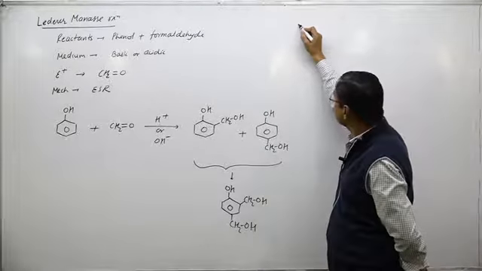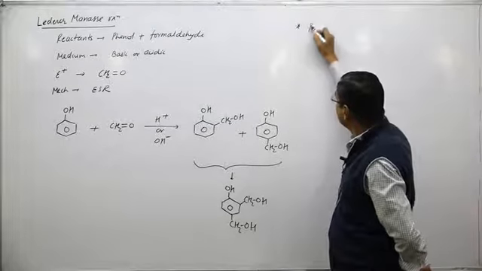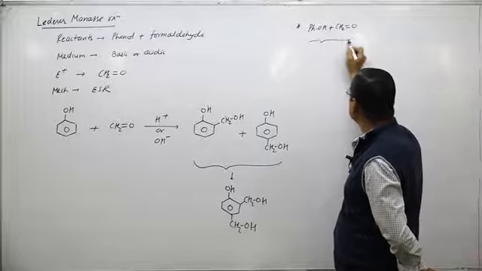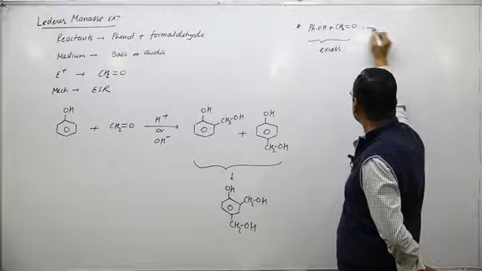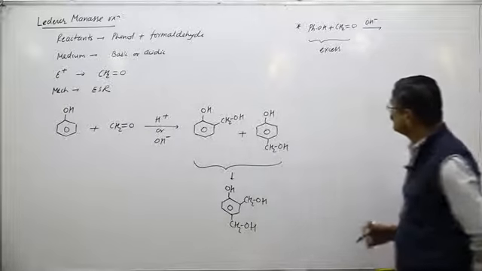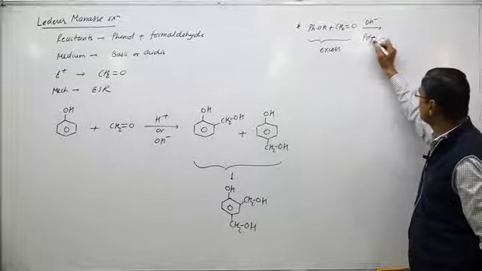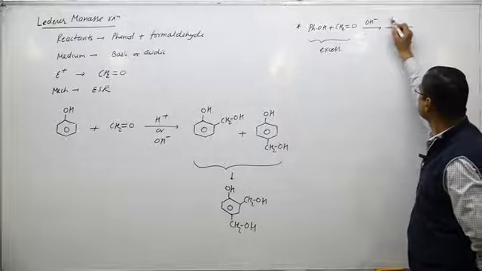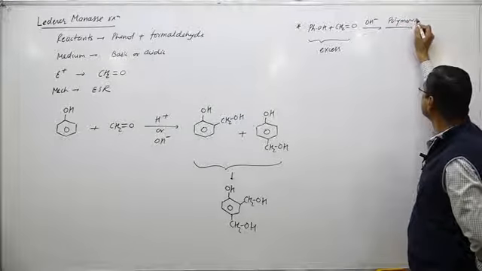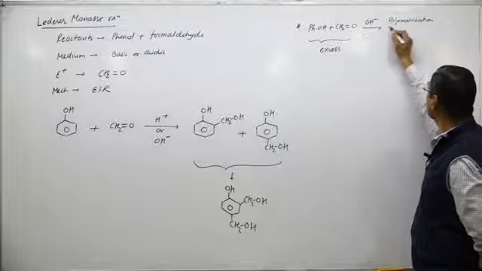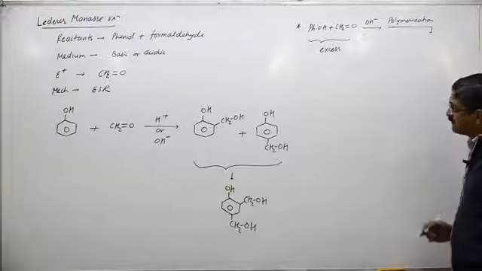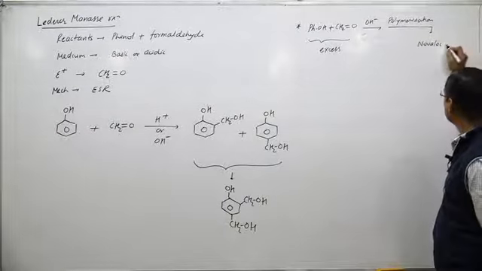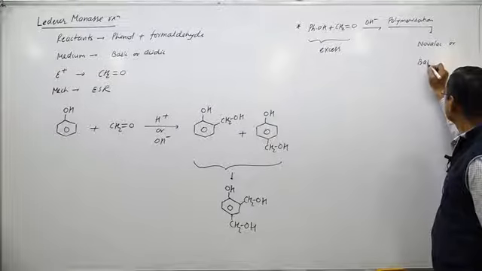So if phenol and formaldehyde are taken in excess amount in the presence of OH minus, polymerization takes place. After polymerization, we get two different products. One is Novolac and another is Bakelite.